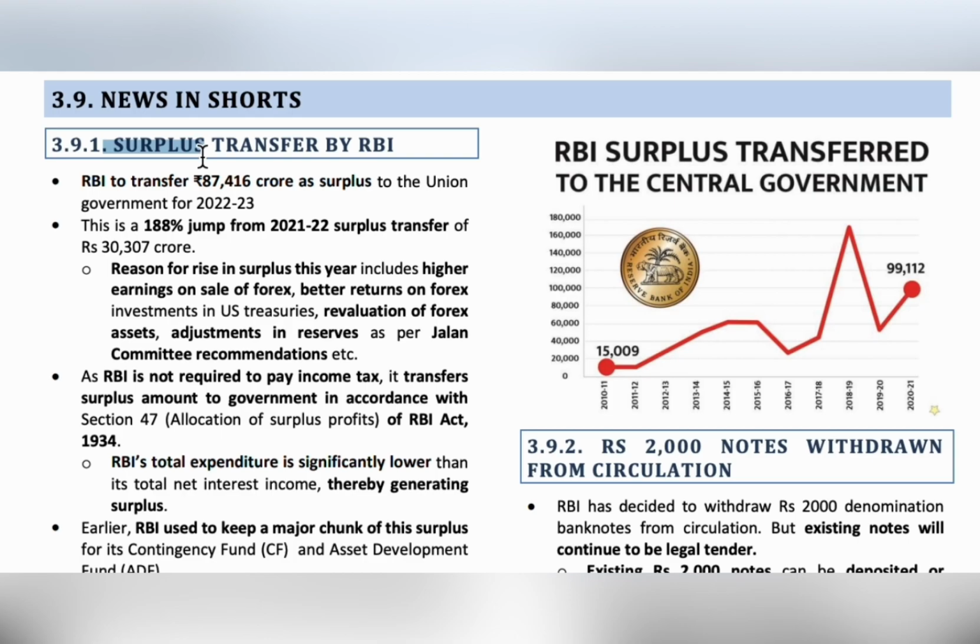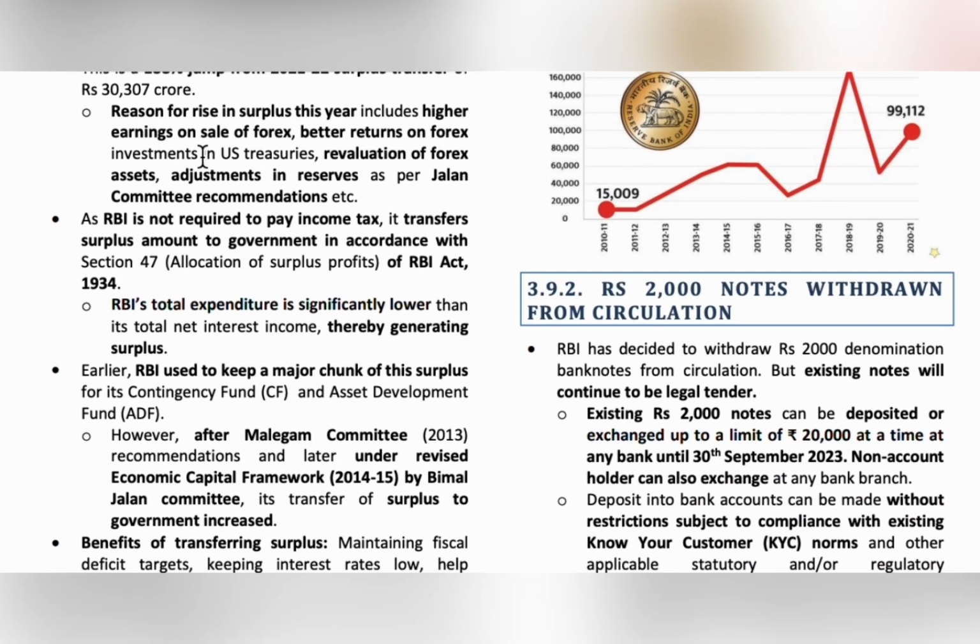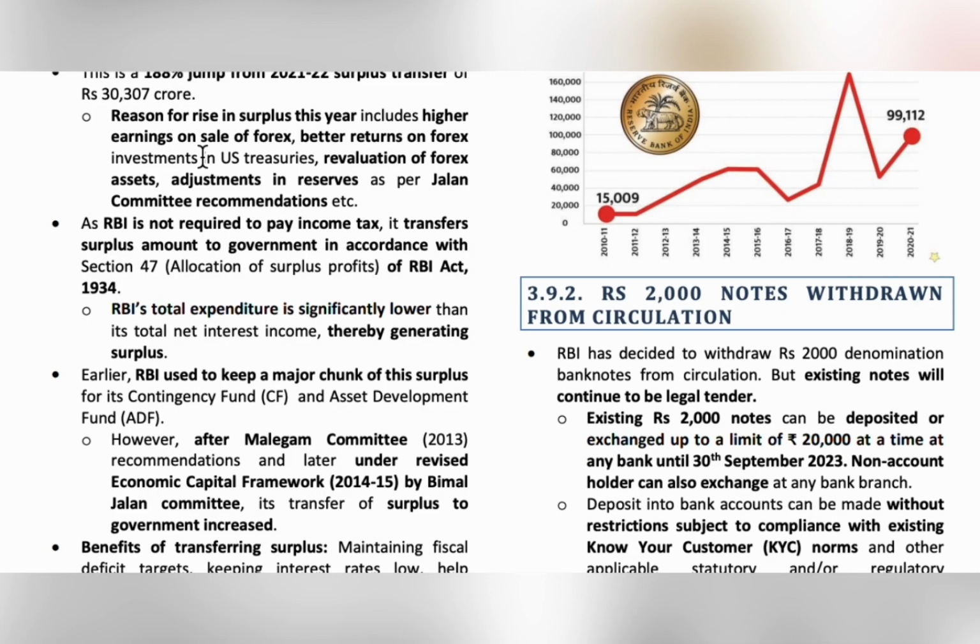So if we have surplus amount, we will invest it or save it. Similarly, RBI transfers the amount to the central government. Before 2010, RBI would save its surplus in the contingency fund or asset development fund. But after the recommendations of two committees, that is Malegam Committee and Bimal Jalan Committee, RBI has increased its surplus